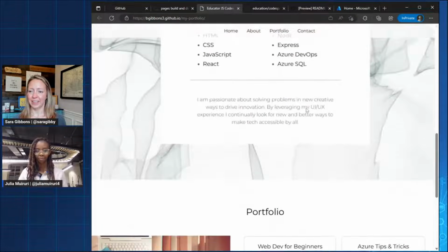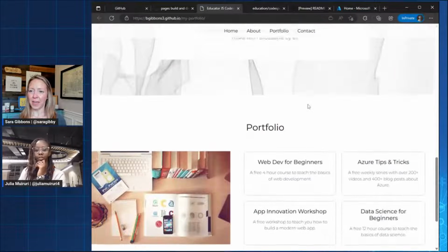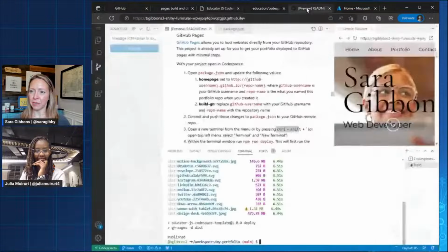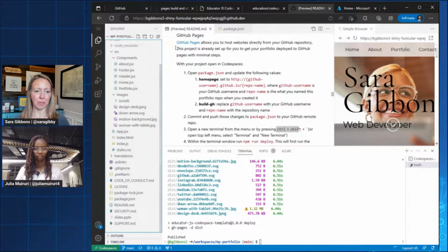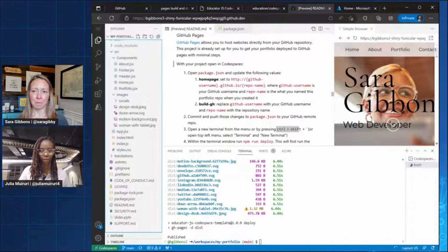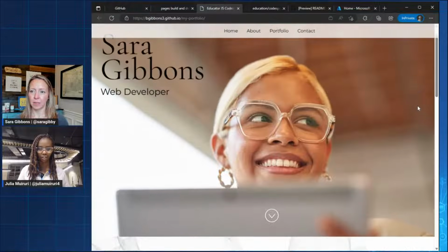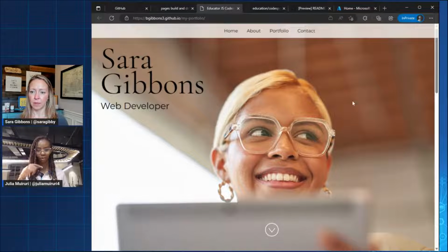Pretty cool. Excellent. So I know we've got a little bit of time left with everyone, Julia. Now that we've got our site deployed, what should we share next? If you could go back to your site, I just want to test something. So the home section, could you click that arrow that points to the bottom? Yeah, so I can see we don't have any functionality on that.